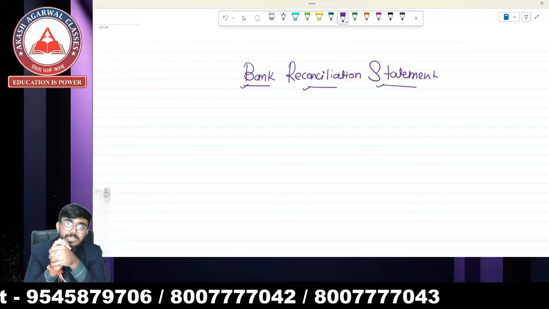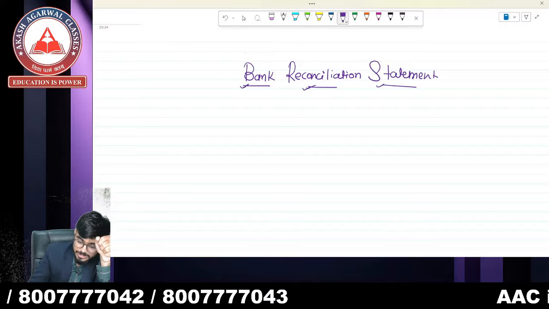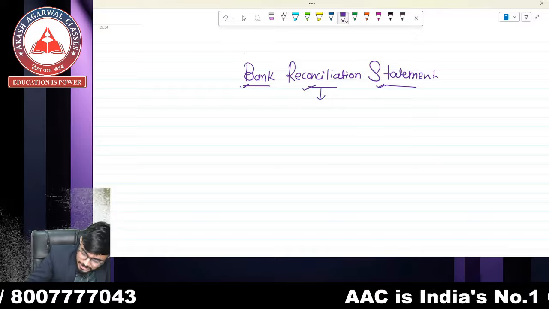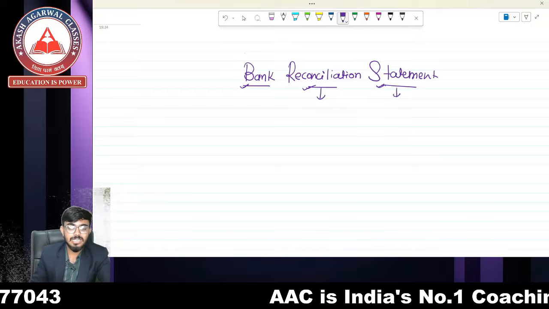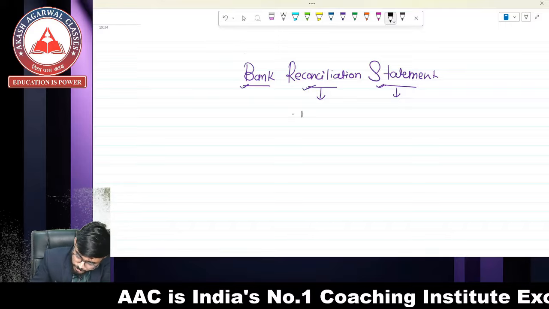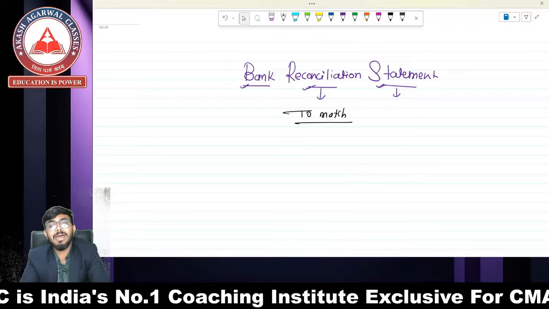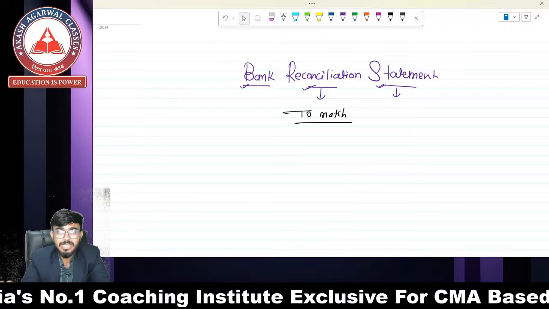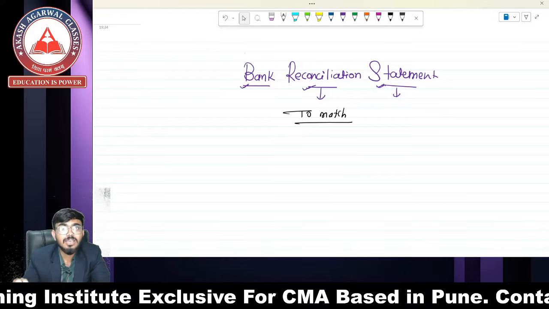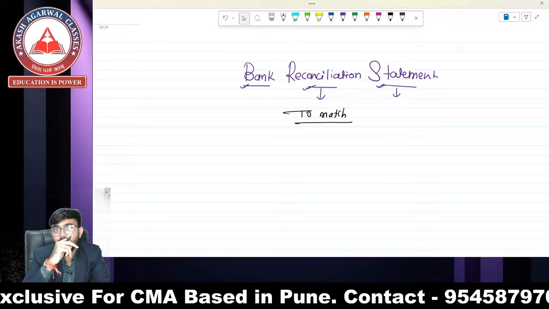What is the meaning of bank reconciliation statement? There are three words, one is bank, another one is reconciliation, and third one is statement. So remember that it is a reconciliation statement. And what is the meaning of reconciliation? Reconciliation means to match. We are going to match. Sir, what are we going to match? We are going to match the balance of cash book.